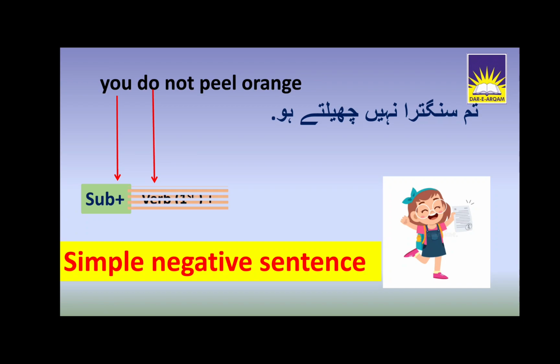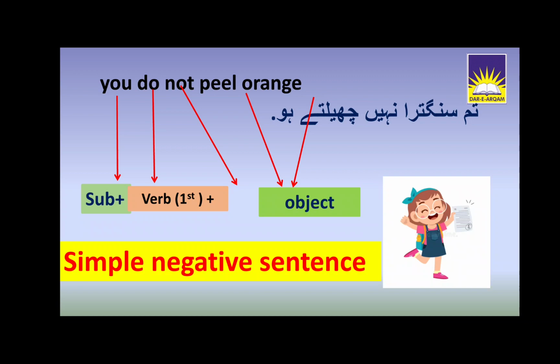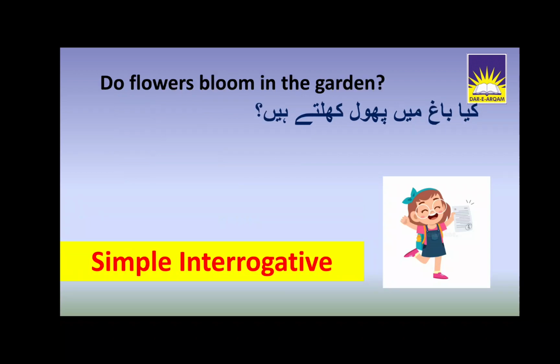Then peel orange will be the object. So what is the difference between simple sentence and the negative sentence? You will put not between the subject and the verb. Okay, understand? Now move to the simple interrogative sentence.